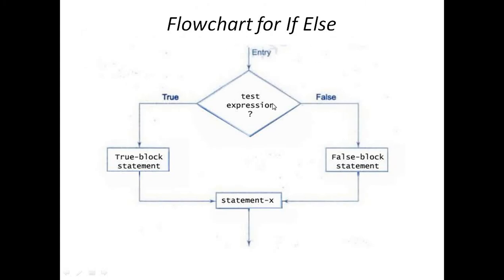The simple flowchart of if else is as follows: entry means the first statements of the program are executed, and then the test expression, where we need to check the condition. Based on the condition, if the condition is true, then the true block statements will be executed, otherwise the false block statements will be executed, and after that it will go to statement X and the next line of the program.